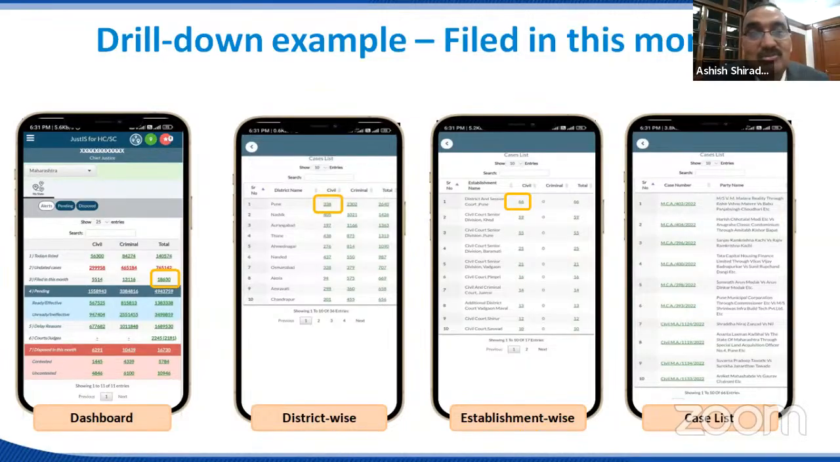Today, how many cases are listed in Maharashtra? How many cases were disposed in this month? Then there is a drill down. The moment I click on this option, say filed in this month or pending, there are 49 lakh cases pending. If I click on that, I get the drill down district wise. If I click on the district figure, I'll get the list of establishments within that district. And finally, when I click on this, I'll get the complete list of the cases. So there is a 4-level drill down available to the Chief Justice.